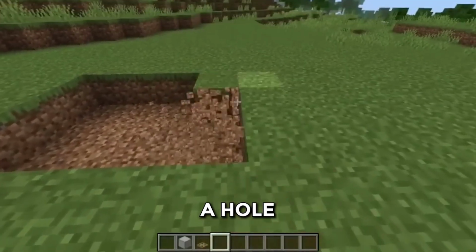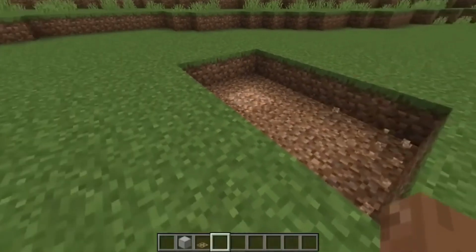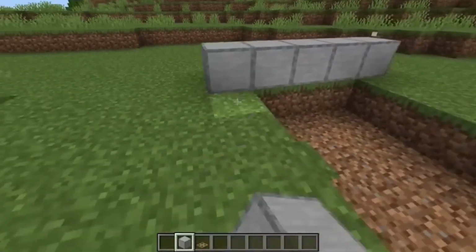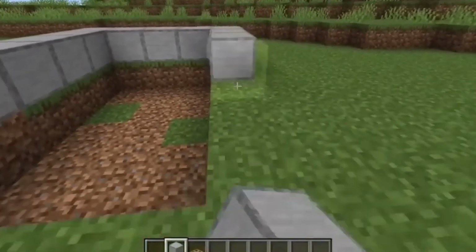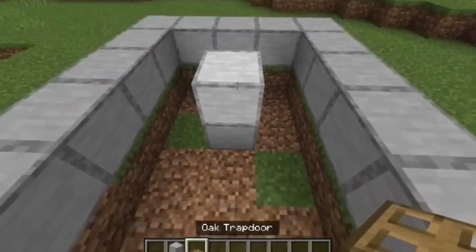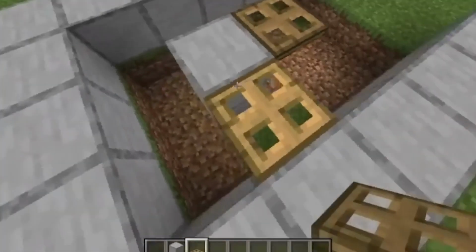First, you have to dig a hole of area 3x3 and make it 3 blocks deep. This is where the silverfish will spawn and fall in. The depth will make sure the silverfish are not escaping while keeping XP orbs easy to collect. Place the blocks around to make it more secure.